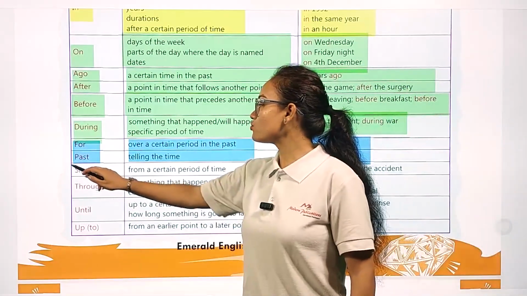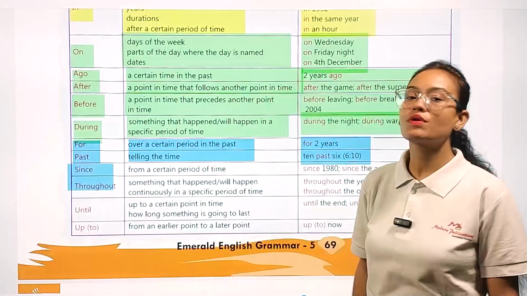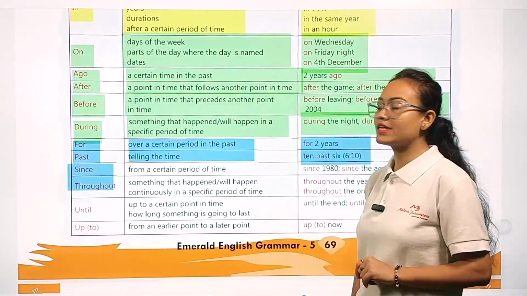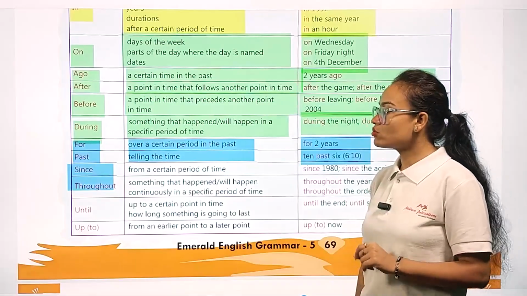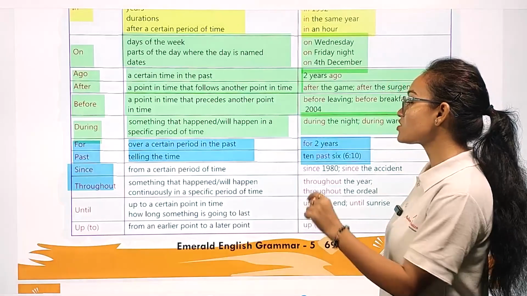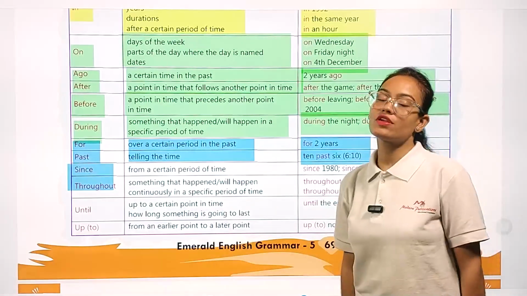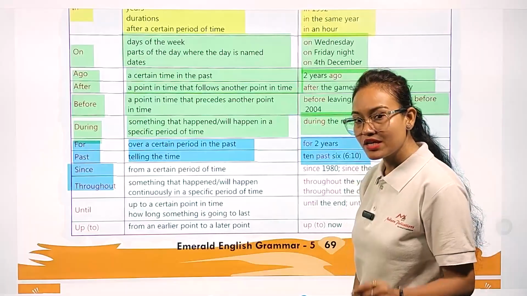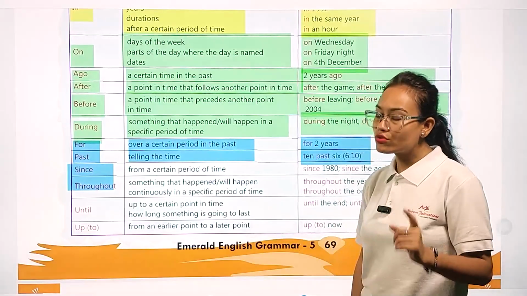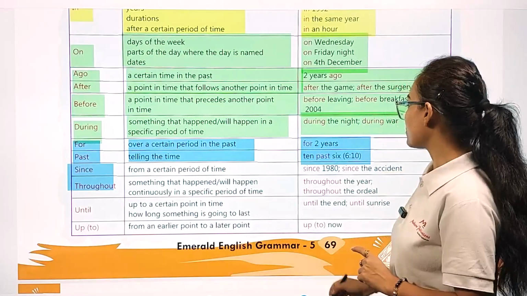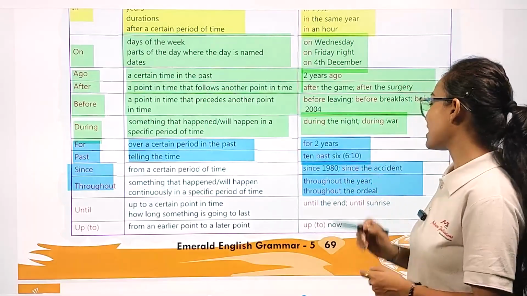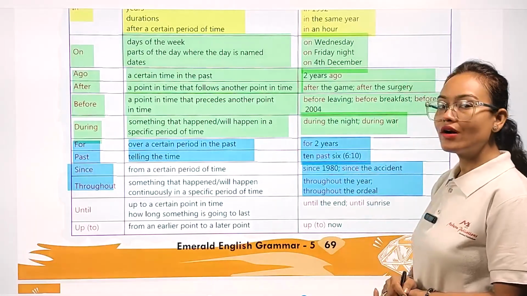Since and throughout. We use since whenever we are talking about a certain period of time, and throughout whenever we are talking about something that happened or will happen continuously in a specific period of time, in a continuous form. Example, you can say since 1990, since 1980, since the accident, throughout the year, throughout the ordeal.